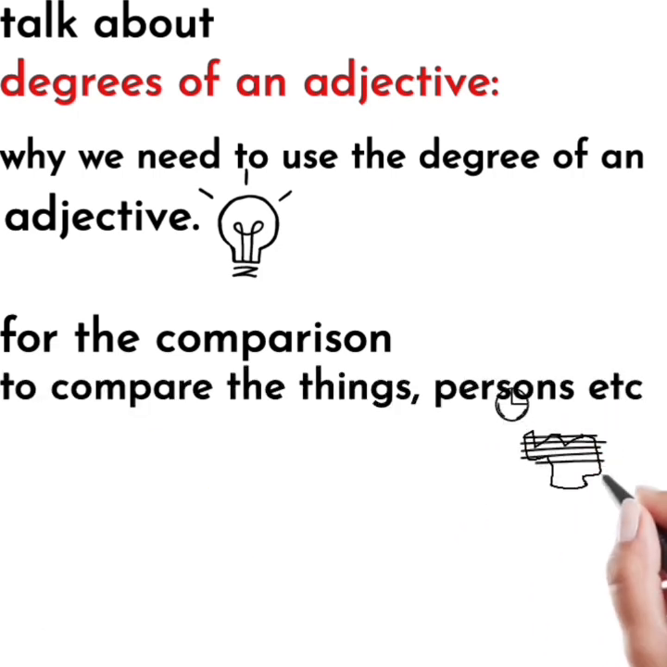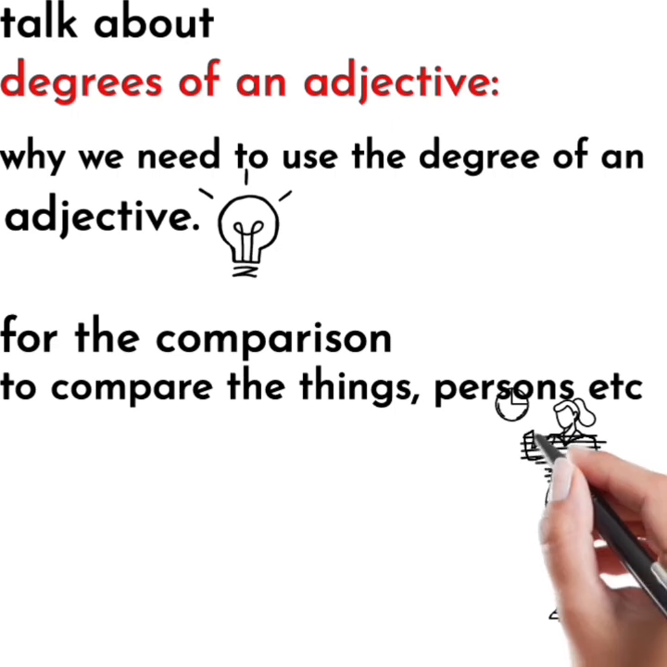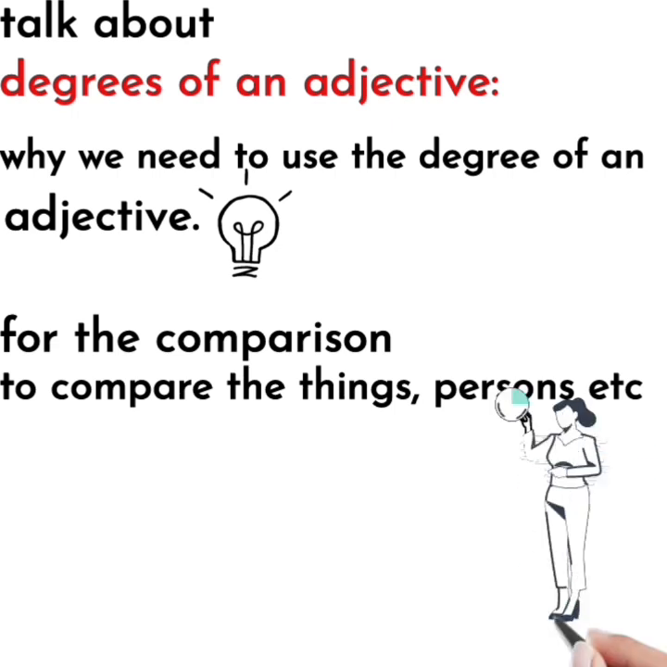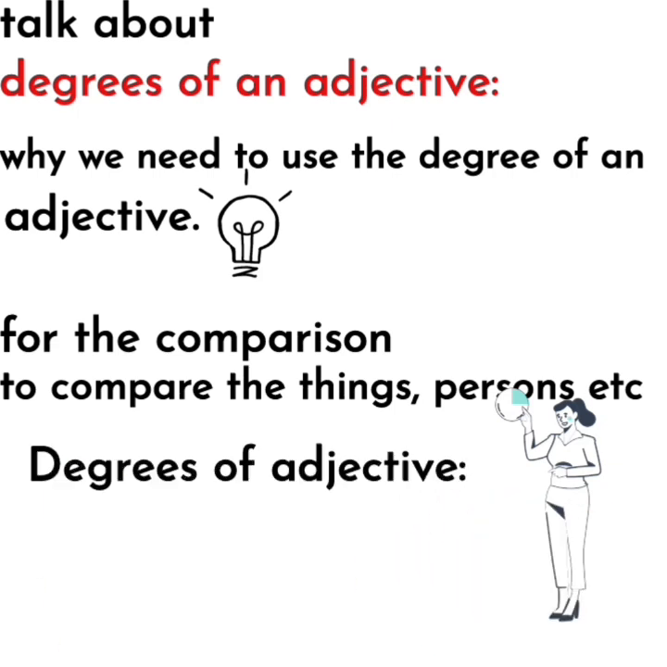And now the question arises here. How many degrees of adjective are there? So in English, we have a total of 3 degrees of adjective, which are: first, positive degree of adjective; second, comparative degree of adjective; third, superlative degree of adjective.